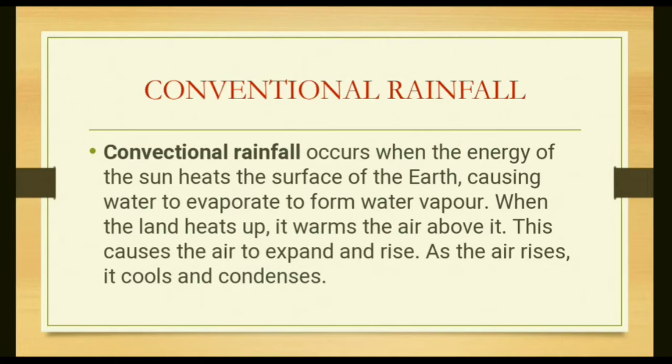Because of differential heating of land and water, water changes into vapor form, and the heated air rises higher. This causes the air to expand and rise, and whatever moisture is present also rises with it.